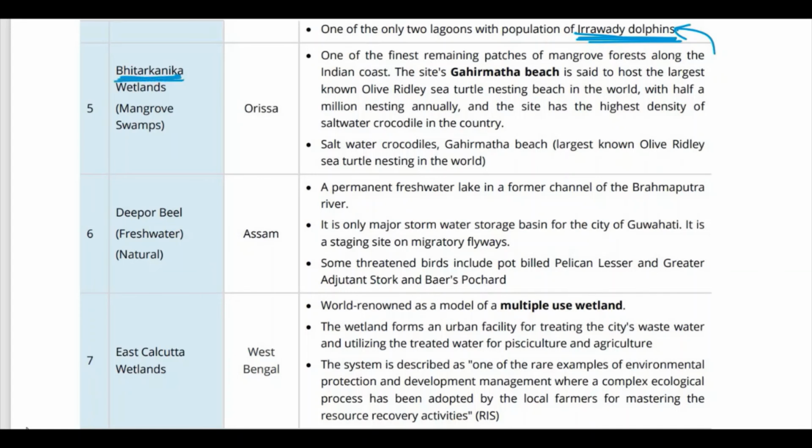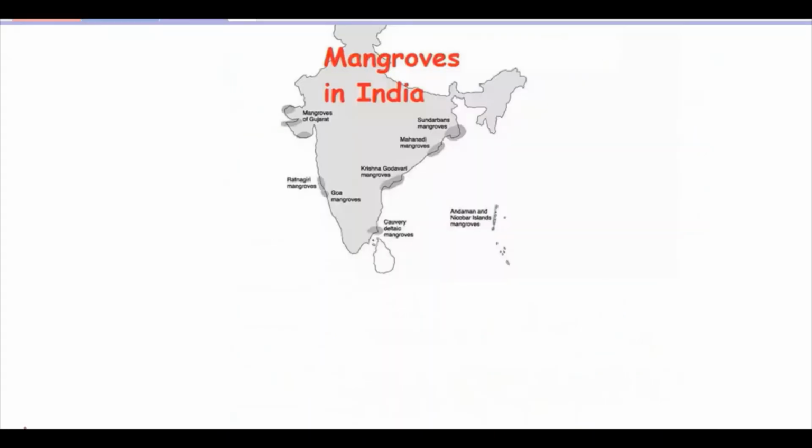Next, very important, the Bhitarkanika wetlands are in Odisha. They are mangrove swamps. So quickly, let us look at the mangroves in India before proceeding with the others. These are the mangroves that are prominently present in India.